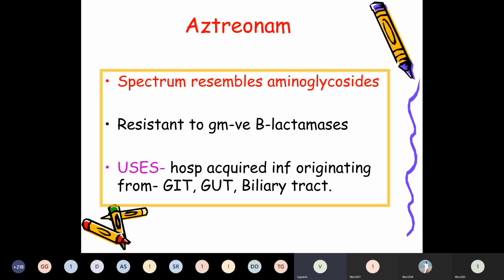Lack of cross-sensitivity with other beta-lactam antibiotics is the most prominent feature of aztreonam. So it is used in patients allergic to penicillin or cephalosporin. That's why it allows use in cases of penicillin or cephalosporin allergy. Rashes and a rise in serum aminotransferase are the adverse effects seen with aztreonam.